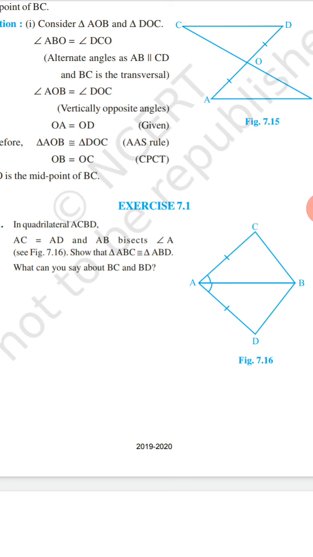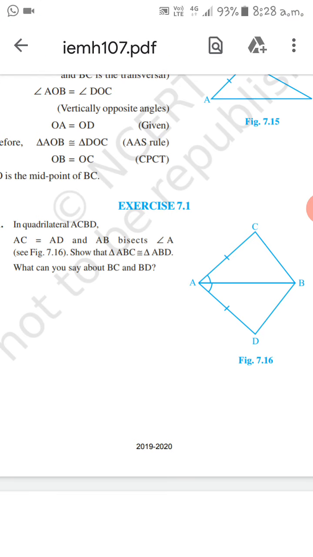What you see here is that in the two triangles ABC and ABD, AC is equal to AD, angle CAB is equal to angle DAB because AB is the bisector of angle A, and AB is equal to AB, that is common.